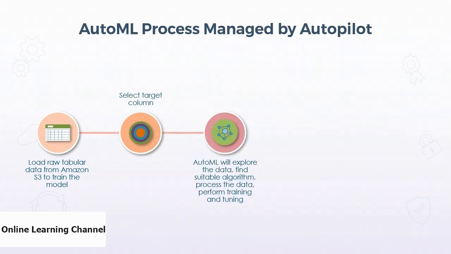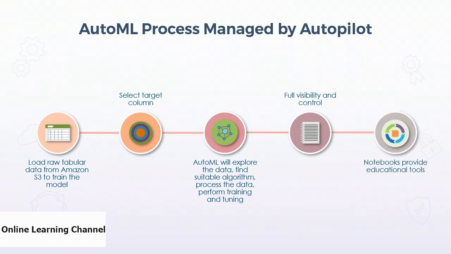Then AutoML will explore the data, find the suitable algorithm that is relevant to your data, pre-process the data according to that algorithm, perform model training and tuning. In this whole process, you get the full visibility and control. Before that, AutoML was considered a black box. But now, SageMaker's Autopilot provides all the generated code and notebooks where you can see. So you can explore the candidate notebooks. It also explains the decisions by telling the importance of each feature.